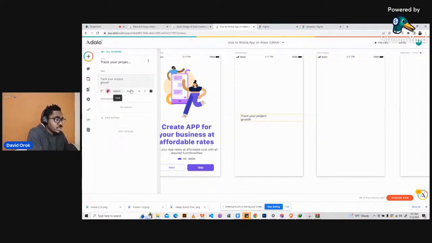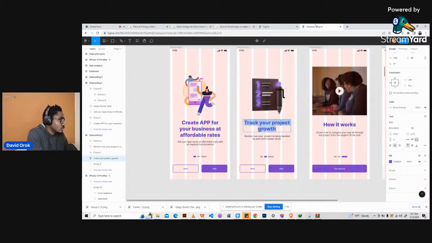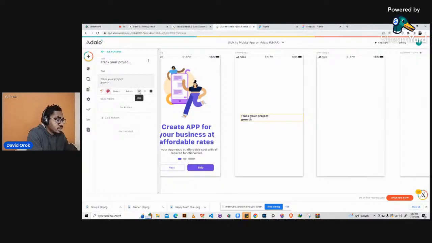Then click on the formatting, change it from medium to extra bold, right? Was it extra bold? It was extra bold and it was 36. All right, so then we come here and say 36. Then let's try to push this down here. Okay, so good. Then we make it center align.